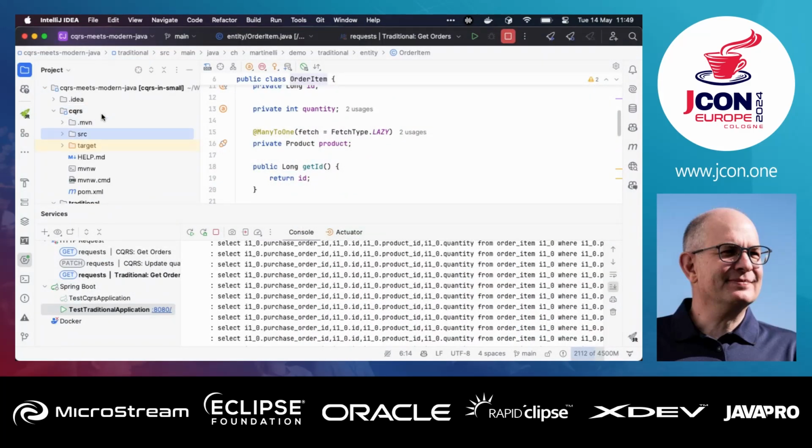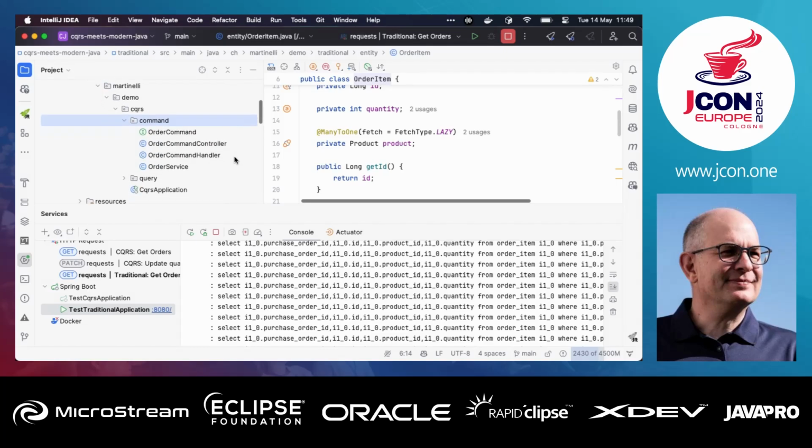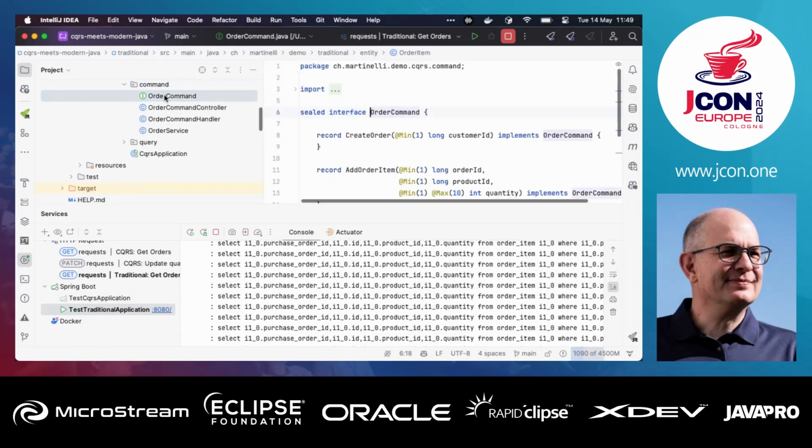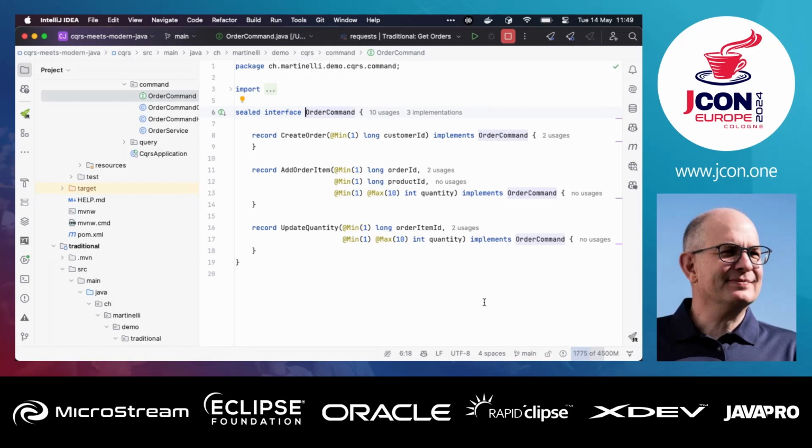This is just an example, right? I just wanted to highlight the various Java features, and that's why we have a sealed interface, OrderCommand, and this order command has three types. We have create order, add order item, and update quantity.